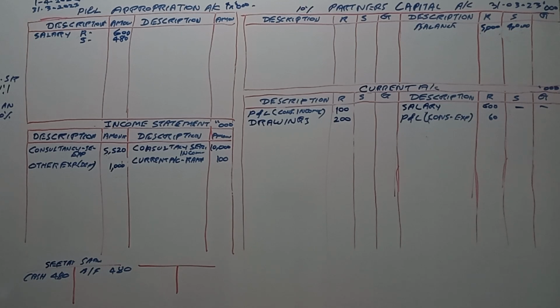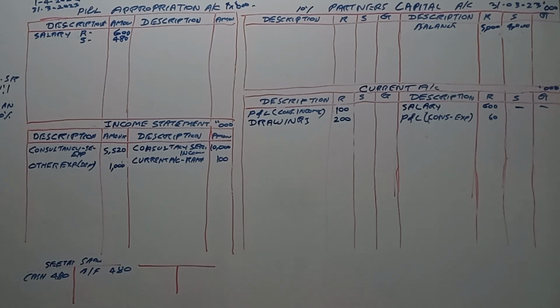The partnership has rented a building owned by Rama on 1st April 2022, and its monthly rent is 30,000. The rent for the year has been neither paid nor accounted for.